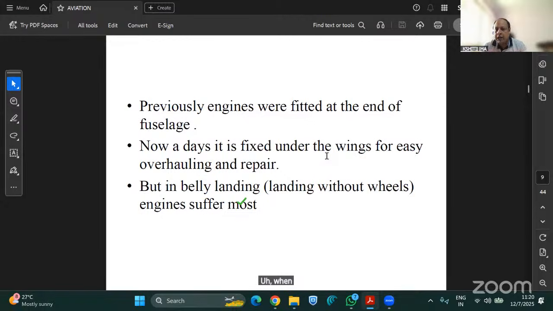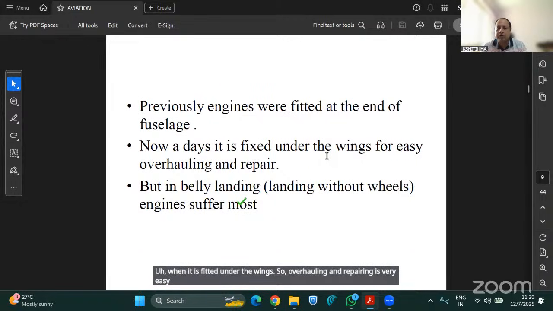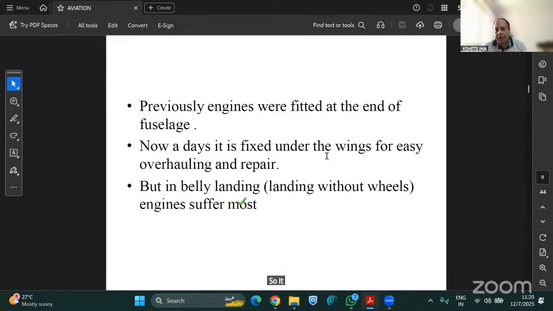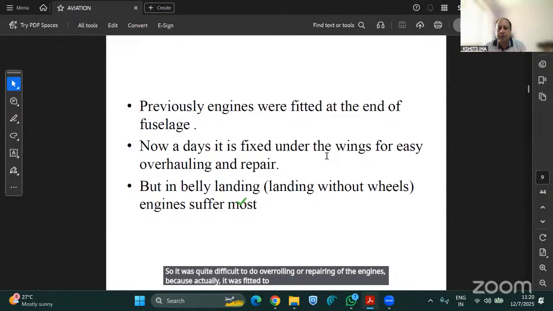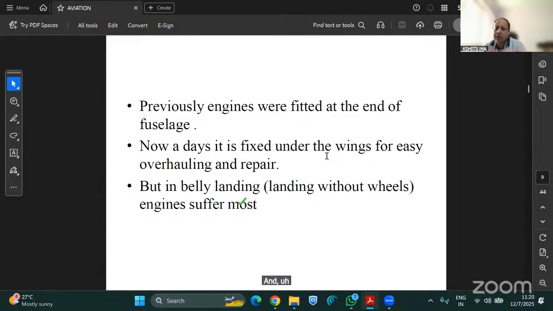When it is fitted under the wings, overhauling and repairing is very easy. And when it was at the end of the fuselage, it was quite difficult to do overhauling or repairing of the engines, because actually it was fitted to the aircraft engine. And nowadays, what is happening?